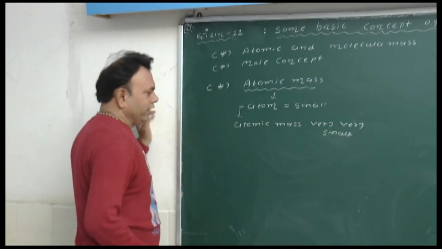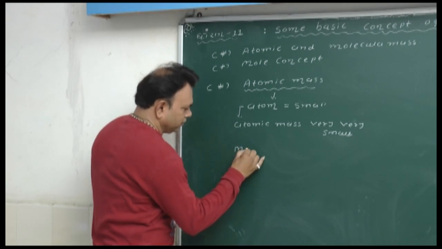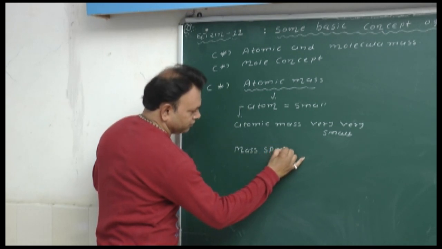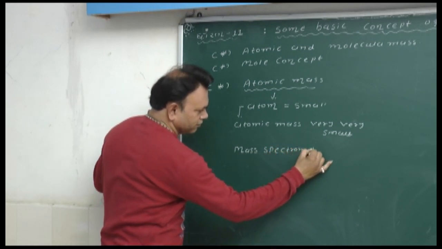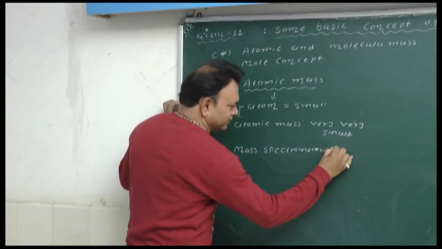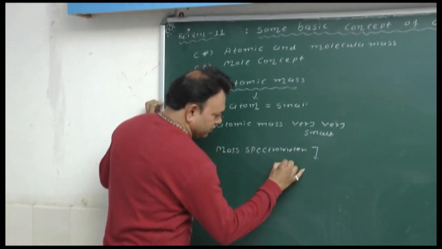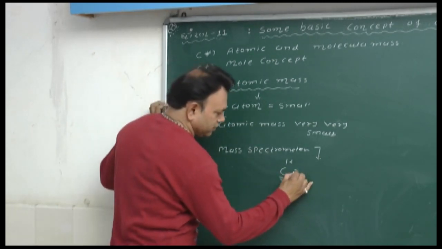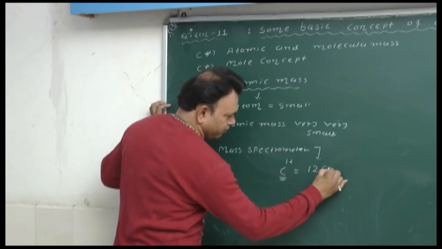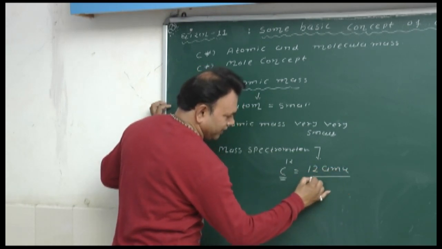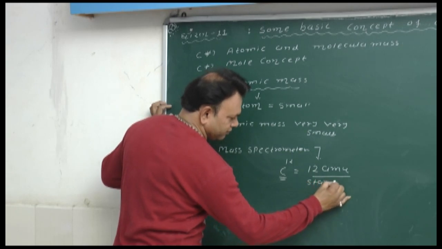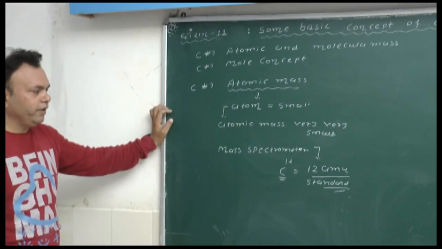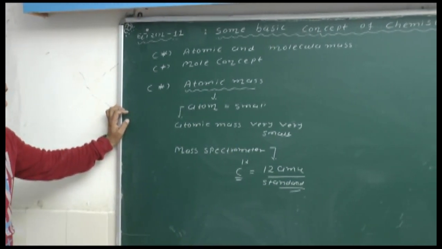ओके, तो यहां पे मास स्पेक्ट्रोमीटर की मदद से C12, it is the isotope of carbon, उसका मास 12 AMU as a standard कंसीडर किया हुआ. ओके, so can we find out the mass of carbon?